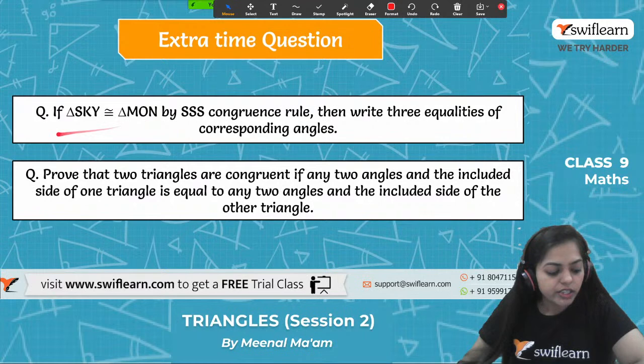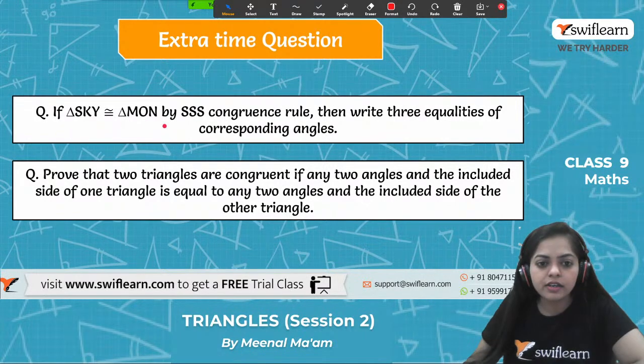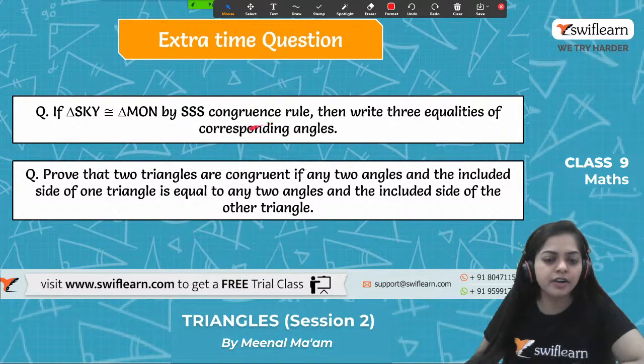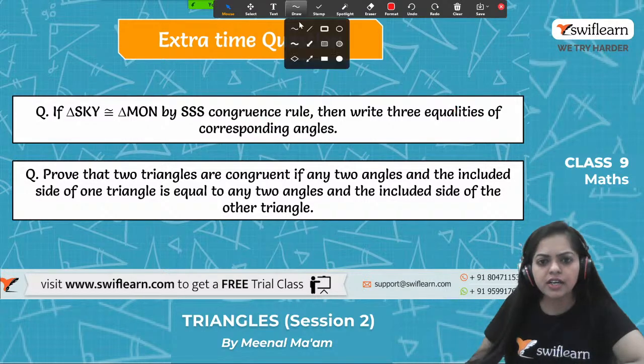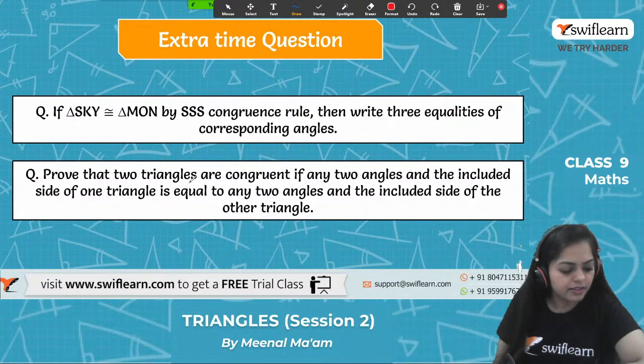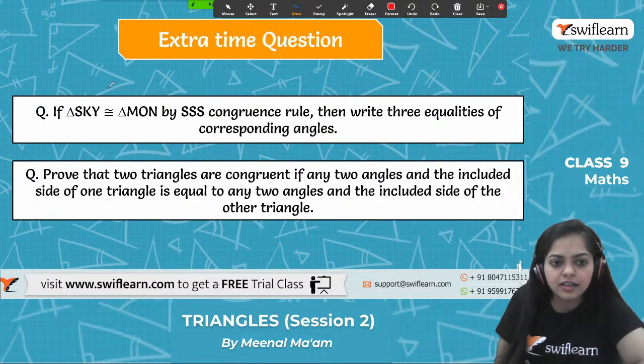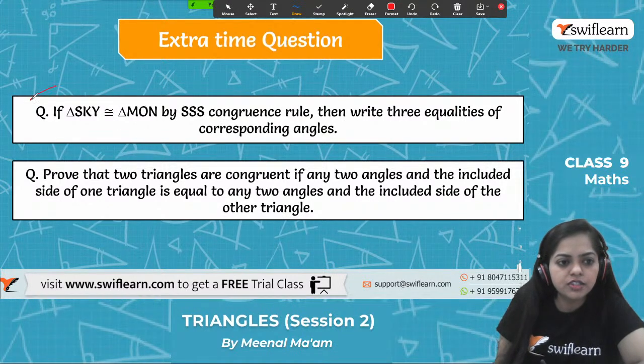And if triangle SKY is congruent to triangle MON by SSS congruence rule, then you have to write the three equalities of corresponding angles. So आपके पास क्या है? These two triangles, triangle SKY और triangle MON आपके congruent हैं by side criteria. So can you write the three equalities of corresponding angles? हम ये लिख सकते हैं? Yes. What you all say? It's so easy. Yes.